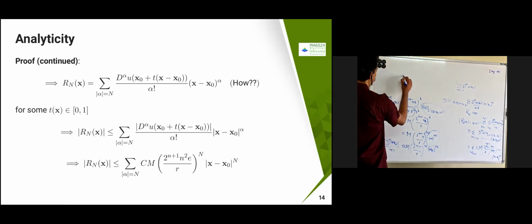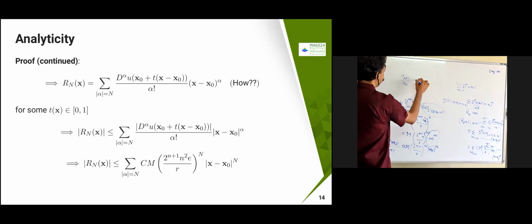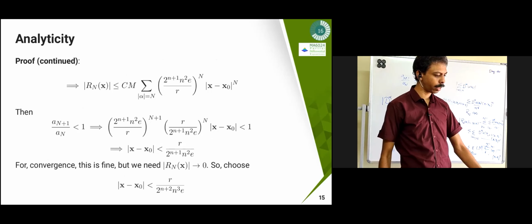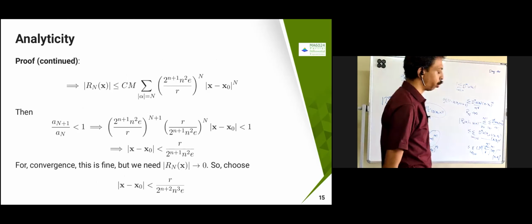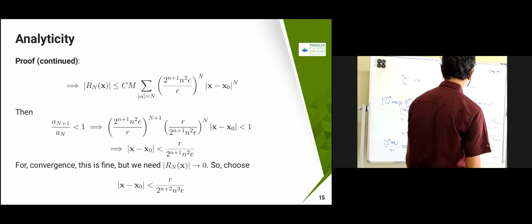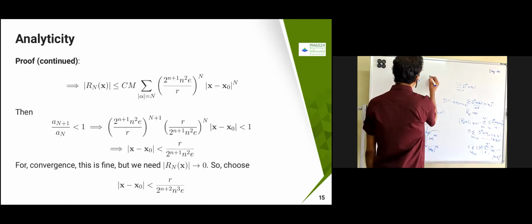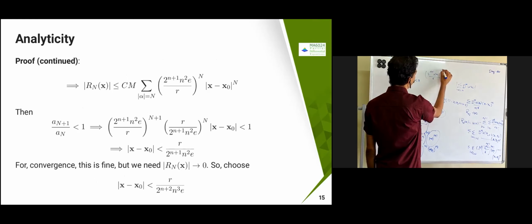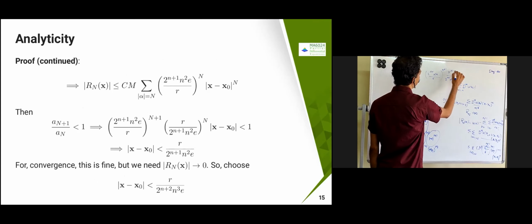We need to find what our a n plus 1 divided by a n is. If it is less than 1, does it converge? Yes, sir. So that one we are going to prove. So an plus 1 by an less than 1, then you can claim convergence. So an plus 1 by an is going to become 2 power n plus 1 by n square e divided by r power n plus 1, into r power n divided by 2 power n plus 1 n square e.